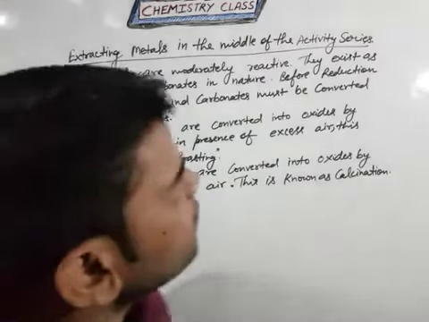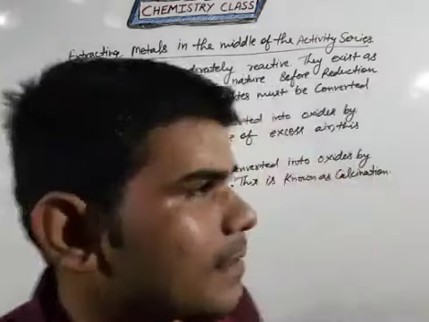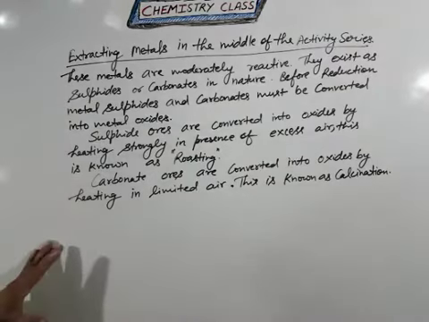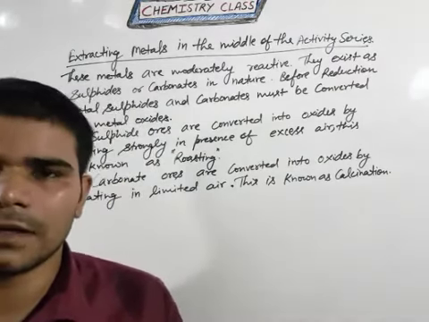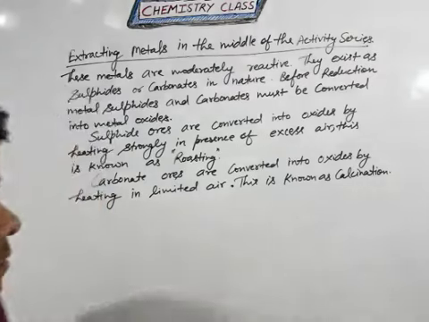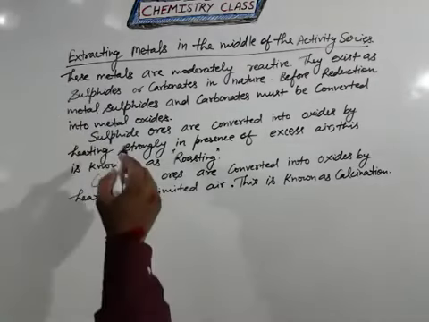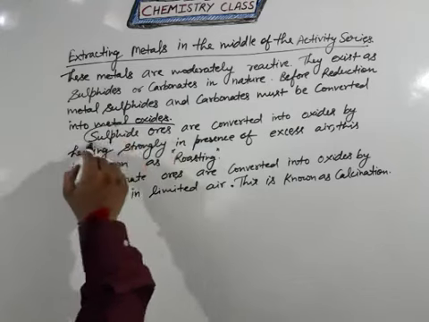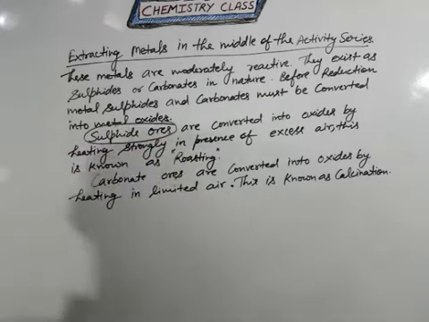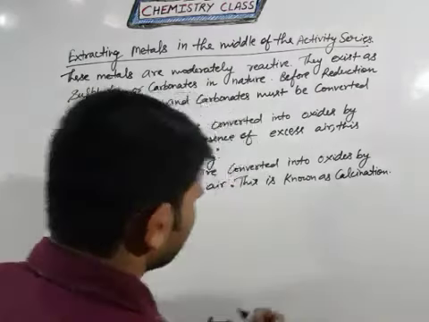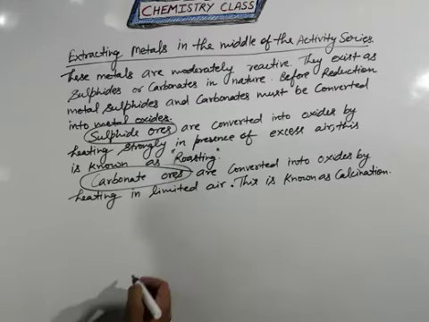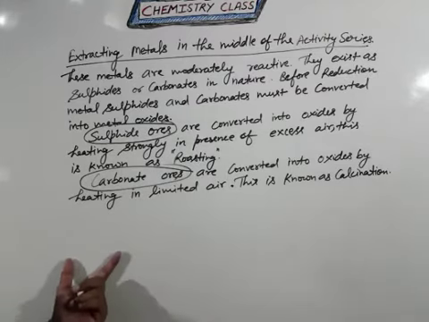Now we will discuss roasting and calcination. So students, we will discuss how to decide whether it is roasting or calcination. Remember, sulfide ores follow the roasting method, and carbonate ores follow calcination. Clear? So what is the common difference?